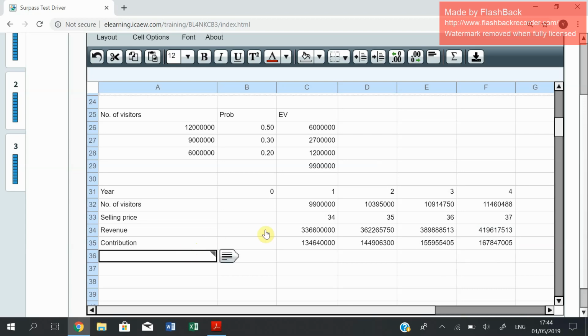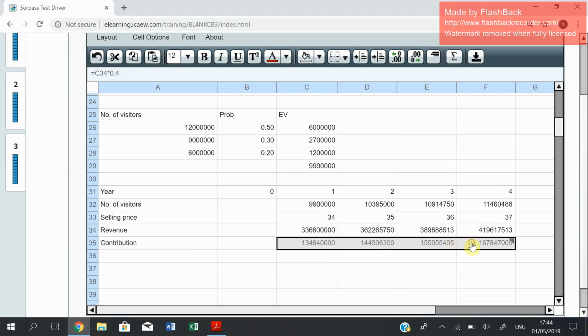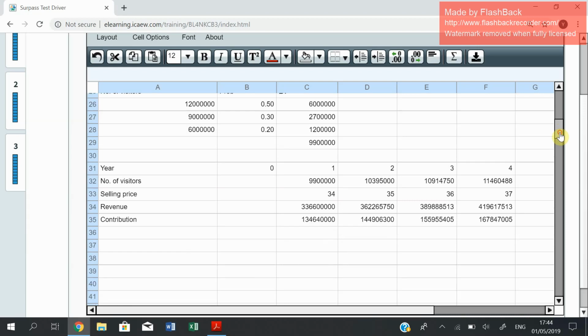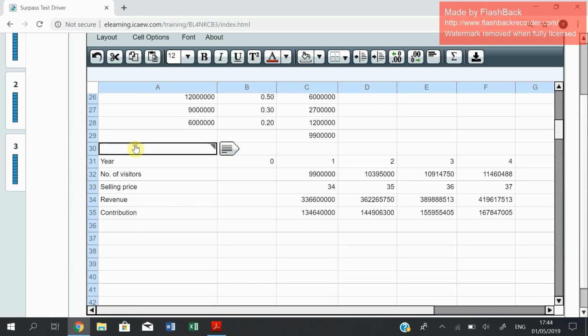Right, so this is the contribution, and this is the first working that we are going to include. We just Control C, Control V, bear in mind to paste as from year 1 because you're not going to generate any revenue and hence contribution in year 0, so we can include that as working 1, and coming back down we can write this down as here you go, this is working number 1.